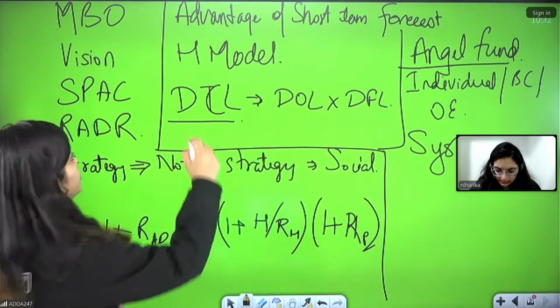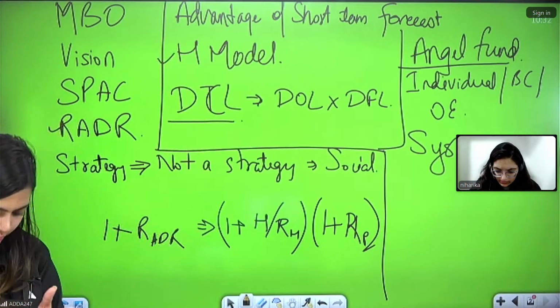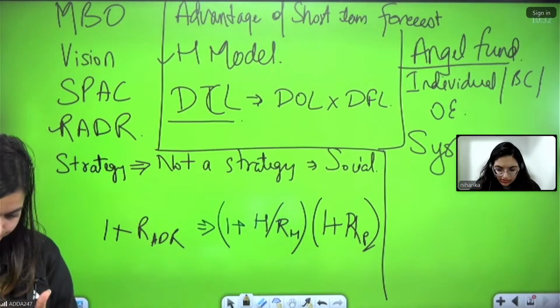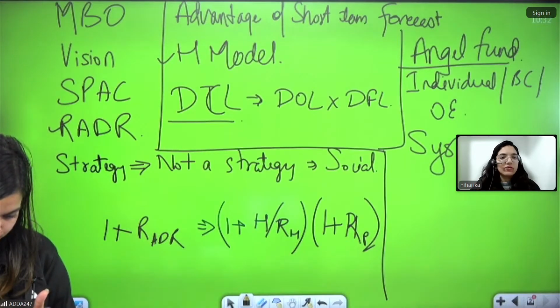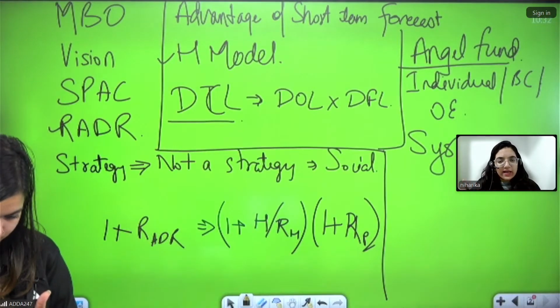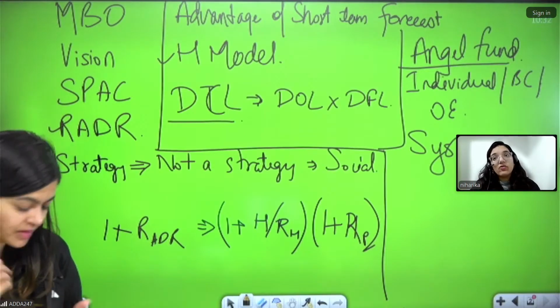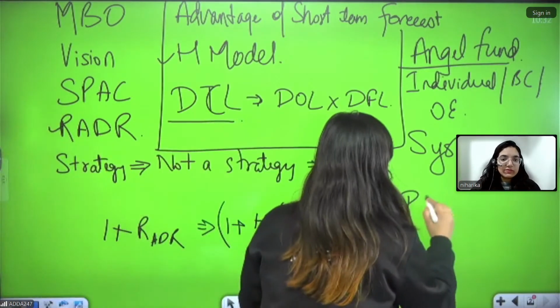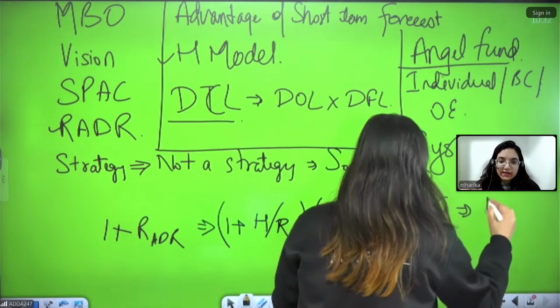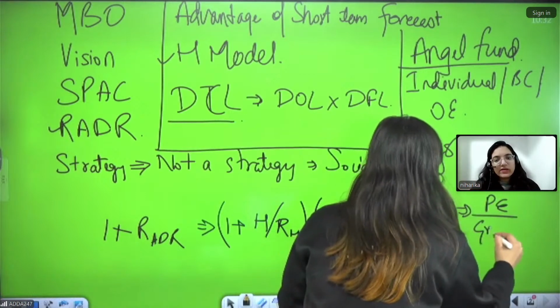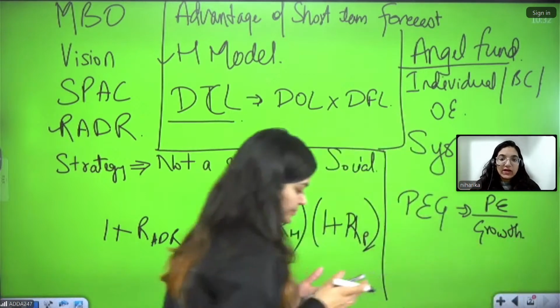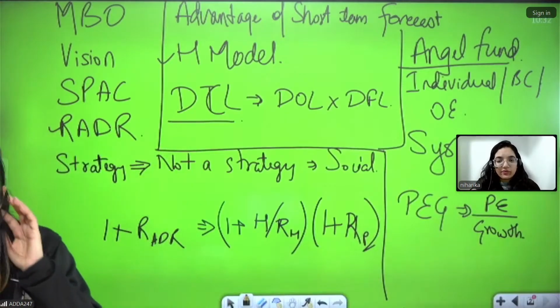Yes, then they ask the question from H model also, ma'am. From module B only. H model is again very important. I think if you go to the Chalisa, in Chalisa, I have discussed the H model there. Along with this, if you are a part of my revision batches, I'd given you the formula in detail. PEG is something which I told you in the last class. It was very, very important. PEG ratio in terms of this area.